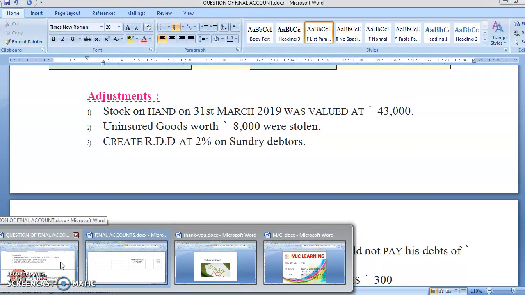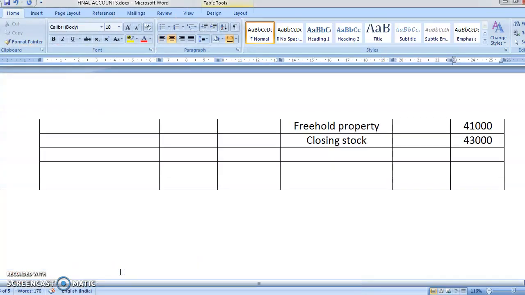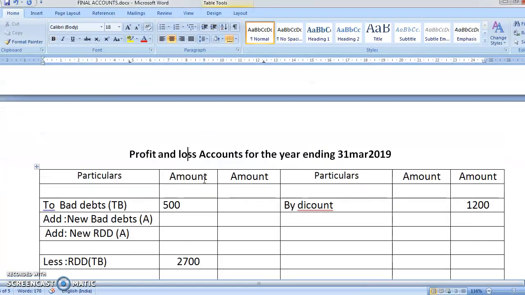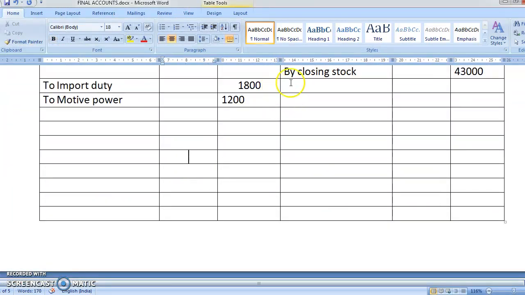Uninsured goods worth rupees 8,000 was stolen. Now see, uninsured goods stolen. Whatever happens with the goods comes in trading account. So you'll write here by goods stolen. Yes, how much is the goods stolen? What is the amount of the goods stolen? Goods stolen is 8,000.